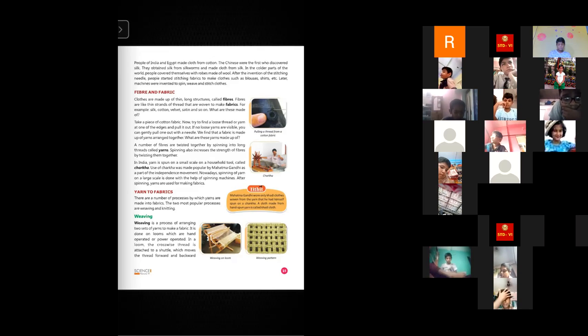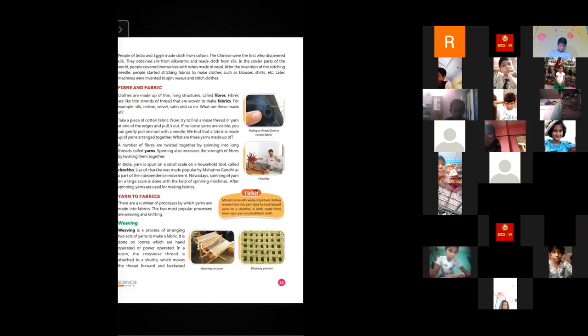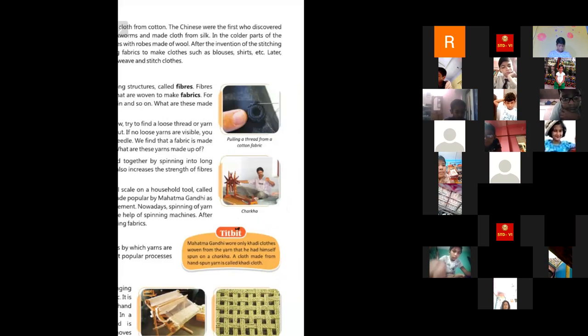After the invention of the stitching needle, people started stitching fabrics to make clothes such as blouses and shirts, and later machines were invented to spin, weave, and stitch clothes. So you all know the stitching process. For the stitching process, what do we need? The basic things that we need are a needle and thread, right? With the help of the needle and thread, we stitch so many things. We stitch our clothes. We can even make some handicraft or craft works on the clothes, and we can make different designs on the clothes by this process.